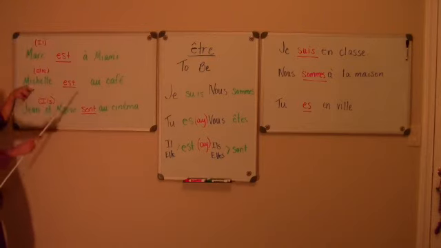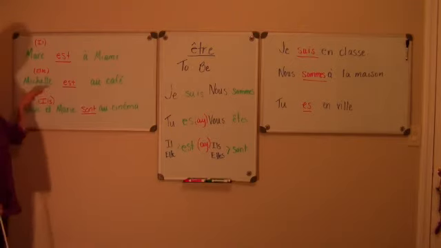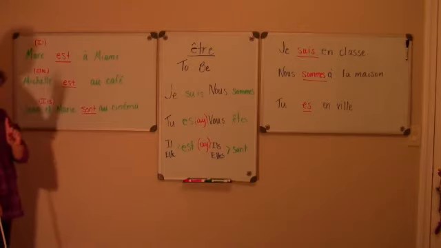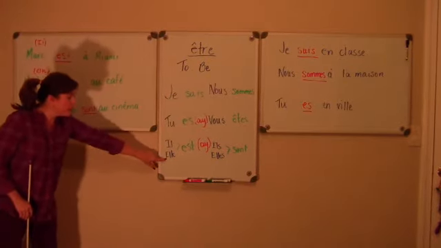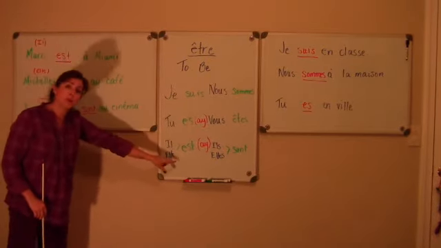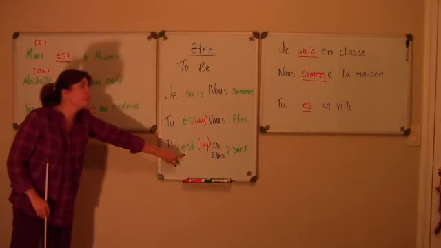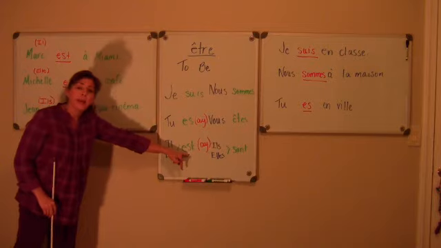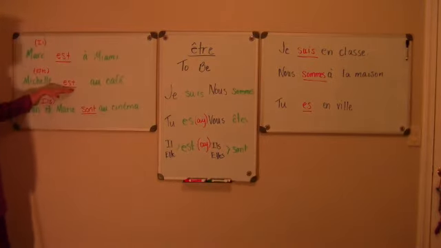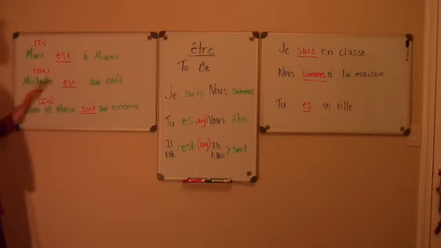Michel est au café. So Michelle, same thing. I figure Michelle is one person and she's a girl. So I look for elle on my chart with my conjugations and I see the verb form for être with one female is est. And I come back over here and place it in my sentence. So, Michelle est au café. Michelle is at the cafe.